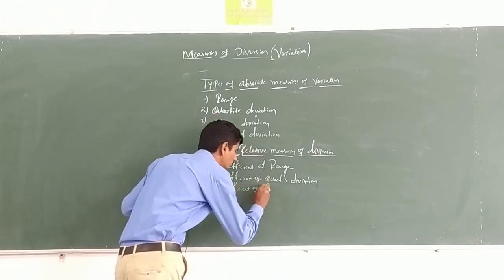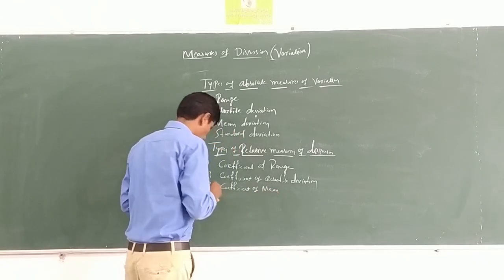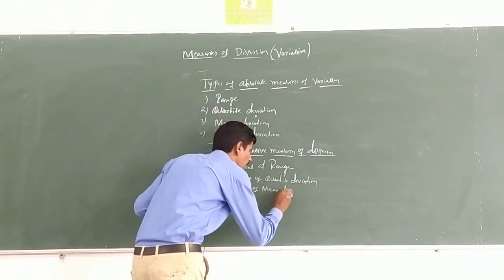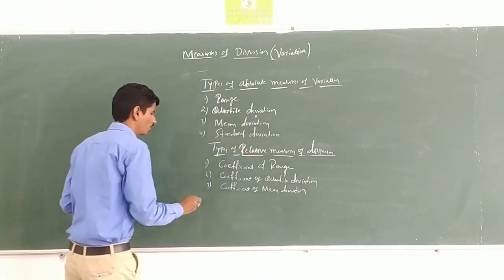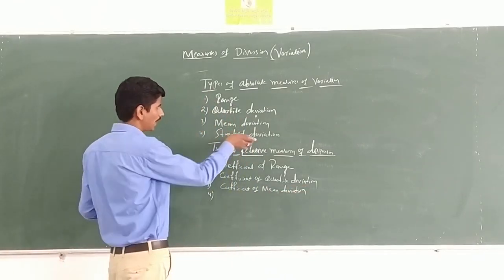Third one, coefficient of mean deviation. And fourth one is coefficient of standard deviation.